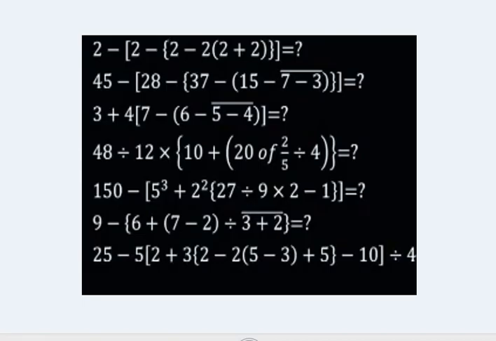So therefore, we need to start from the very first basic, because simplification is very important. When we consider mathematics, you may need to get the final answer for part 1. Then you need to substitute that answer into part 2. Then from part 2 to part 3. If you cannot perform the simplification properly, you won't be able to get the answer properly. Then all your part 2 and part 3 answers will be wrong.